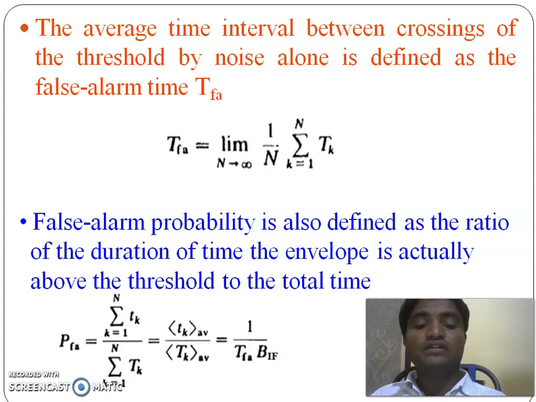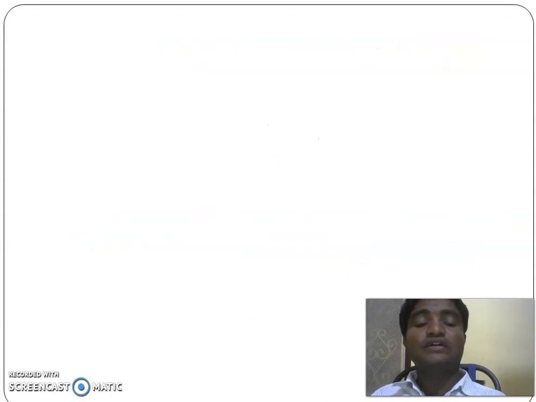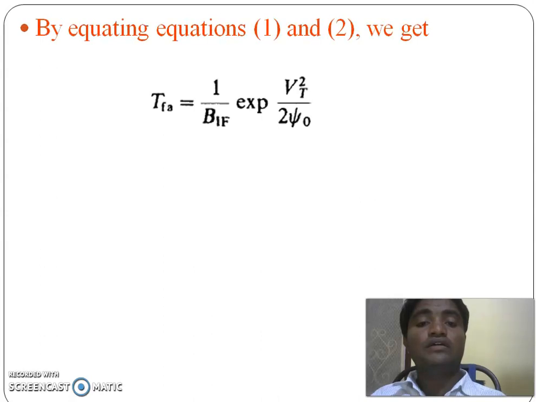From this we can get TFA equal to 1 by BIF into e power Vt square by 2 psi naught. The false alarm time is 1 by BIF into exponential of Vt square by 2 psi naught.